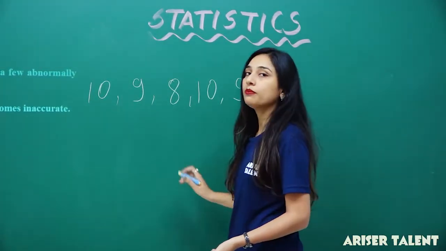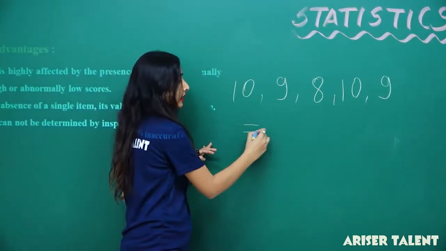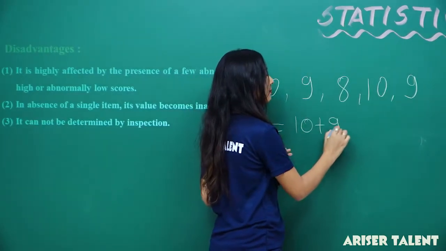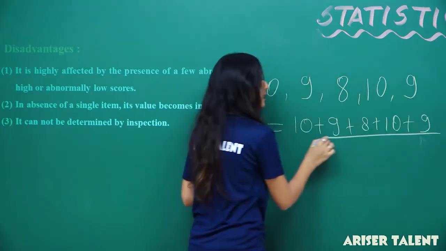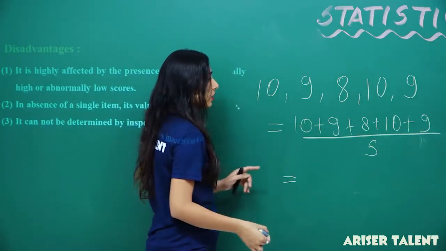These were the marks in the 5 subjects you got out of 10. Now the mean is 10 plus 9 plus 8 plus 10 plus 9 divided by 1, 2, 3, 4, 5.